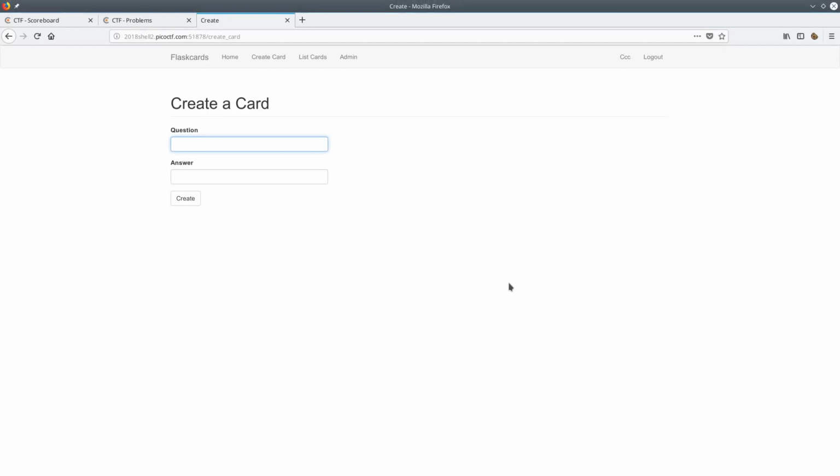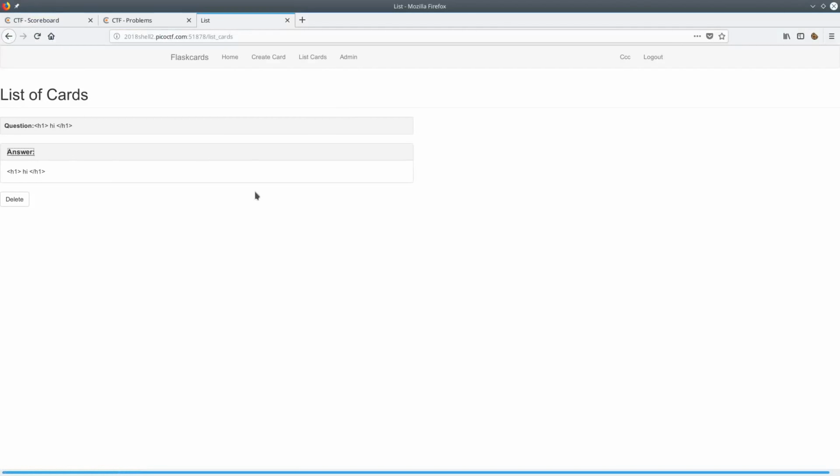So the first thing I tried on this create a card page was some HTML injection. Well, it didn't work. I actually tried getting an HTML injection to work for too long. In fact, when you think about the question, it wouldn't even make sense for there to be an HTML injection. HTML injections can only affect a user who actually views the page. It only affects a user on the client side.